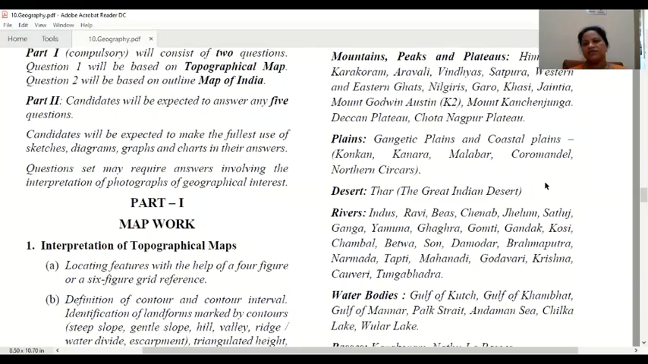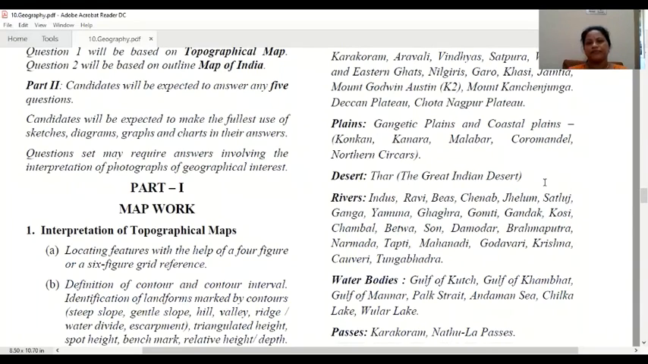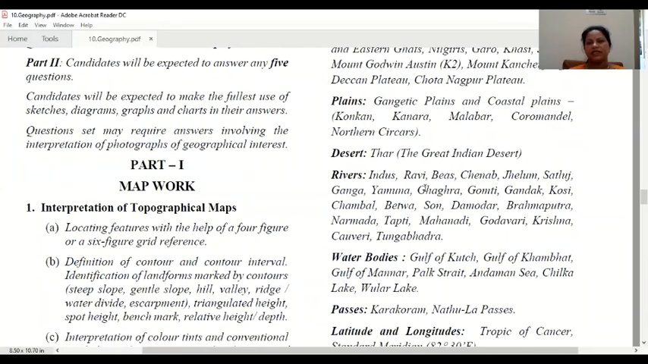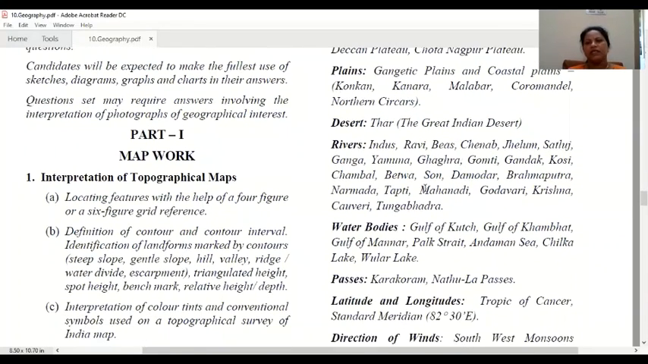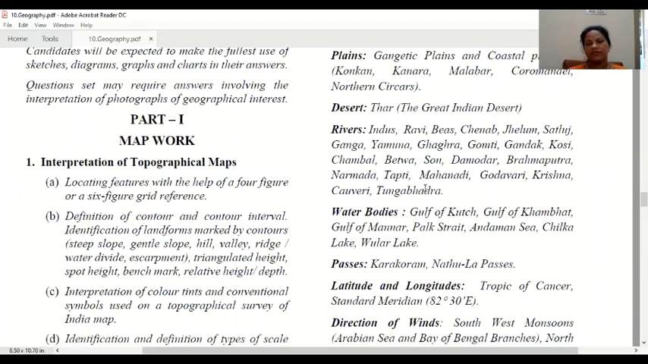And then location is very easy. Then plains, the main plains are the Gangetic and coastal plains. Konkan, Malabar, Coromandel, Northern Circars, all those things. Okay. Desert. We know very well we have only one desert, that is the Great Indian Desert or Thar Desert in Rajasthan. Then rivers. We have a lot of rivers, but the very important rivers, the southern rivers and the northern rivers, the Himalayan rivers, which are perennial rivers, which rivers end in the Arabian Sea, which end in the Bay of Bengal.